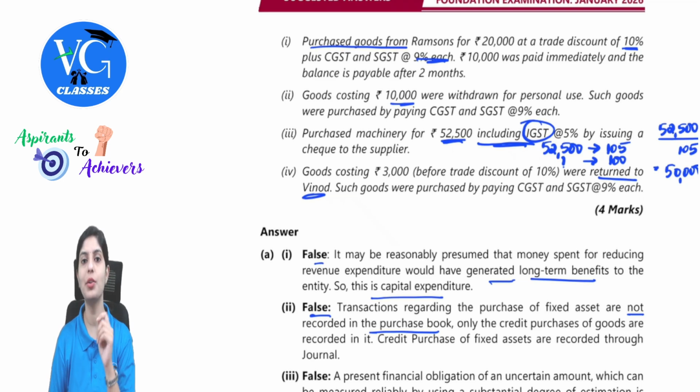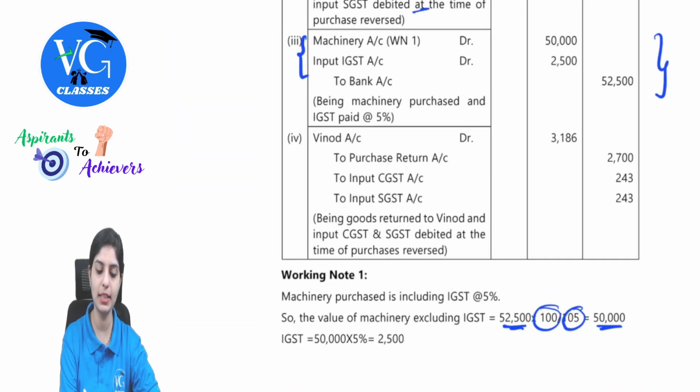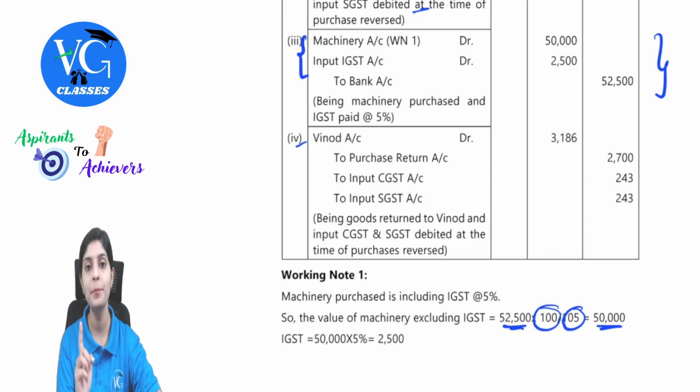This will be Vinod's account debit to purchase return. Since there was GST which was paid on the purchases, the same would also be reversed. So Vinod to purchase returns, to input CGST and input SGST. So 3,000 was before trade discount. Let's observe how this is written. Vinod account debit to purchase return. The purchase return amount was 3,000, but there was a 10% discount.